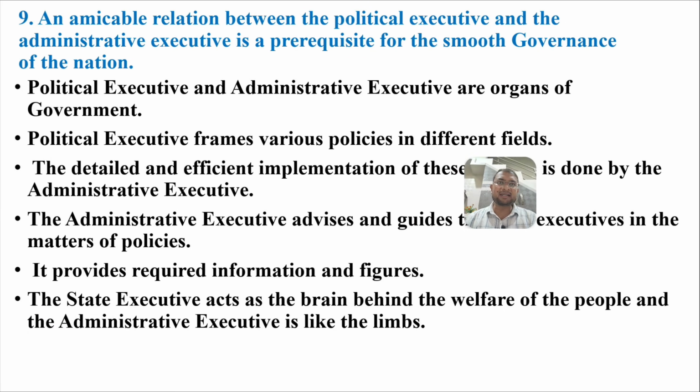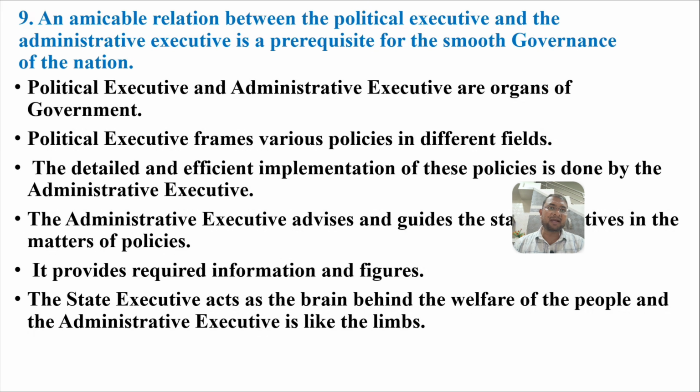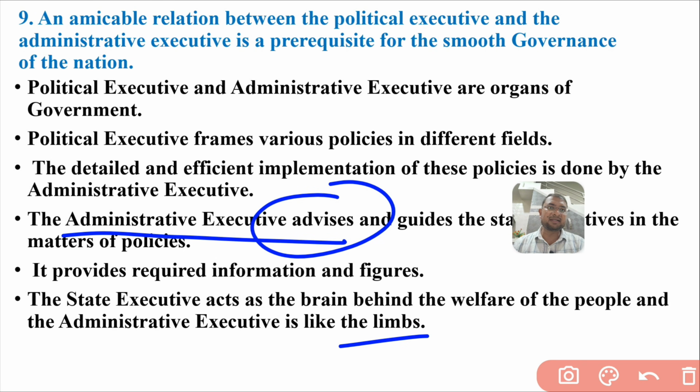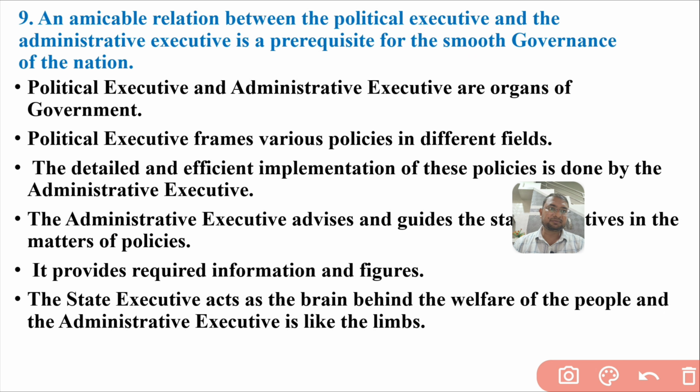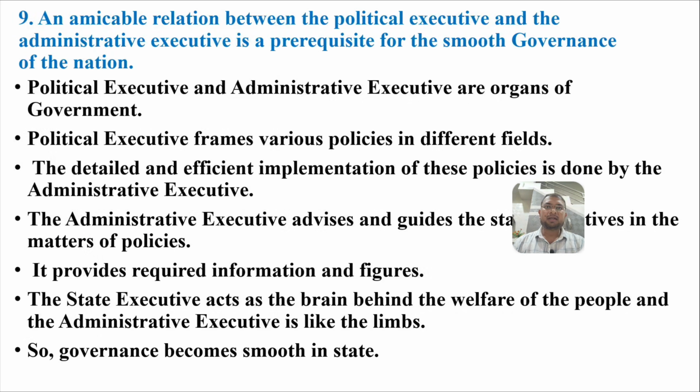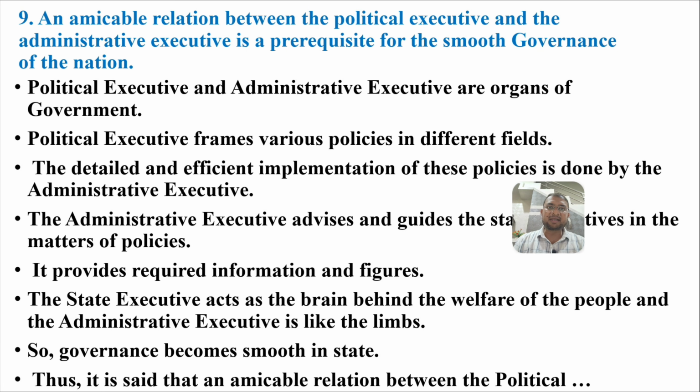So the state executives act as the brain behind the welfare of the people, and the administrative executives are considered the limbs here. So the governance becomes smooth in the state. Thus it can be said that amicable relations between the political executives and administrative executives are a prerequisite for the smooth governance of a nation.